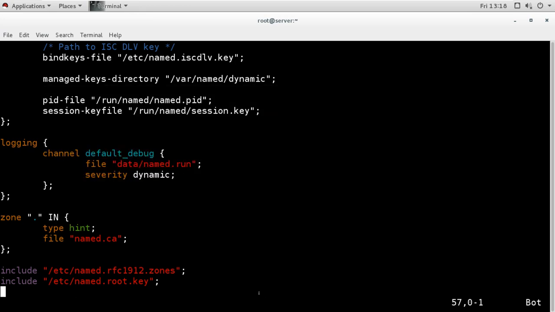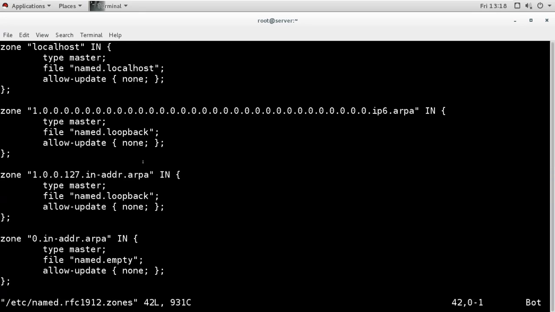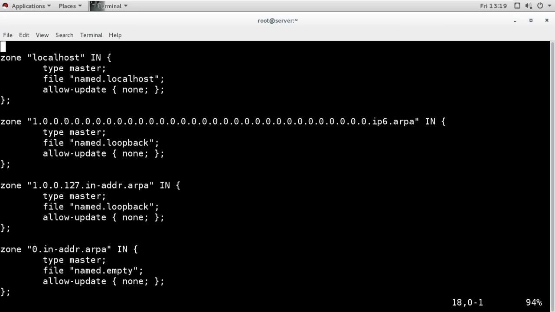Now I will configure the zone information directly in this main configuration file. We can add information in this file also, and we have to add it like this.